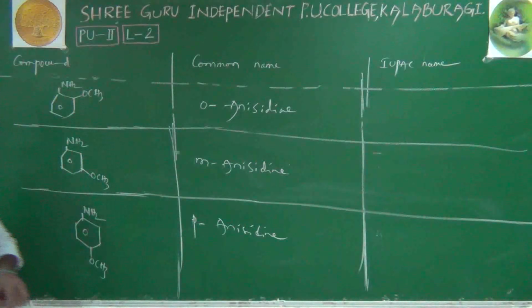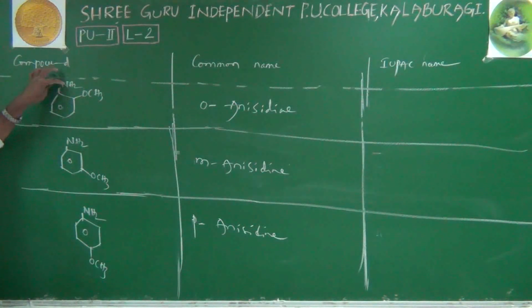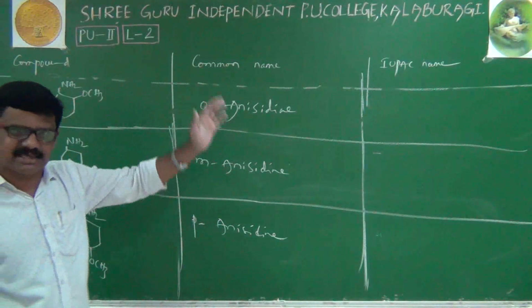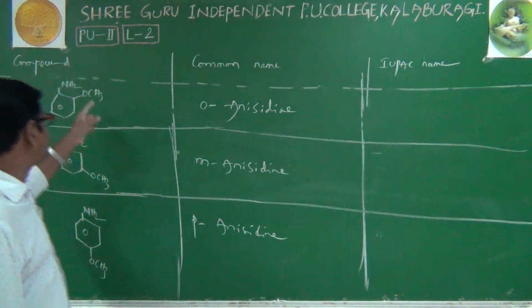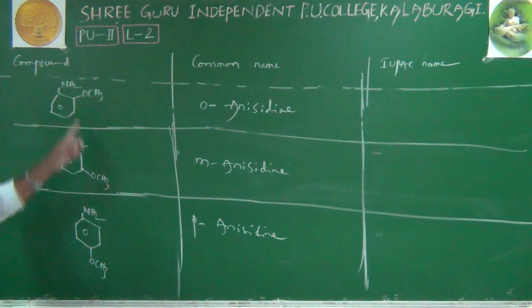I'll repeat: when a benzene ring has both NH2 as well as OCH3 groups, its common name is anisidine. And here OCH3 is at the ortho position, at the meta position, at the para position.